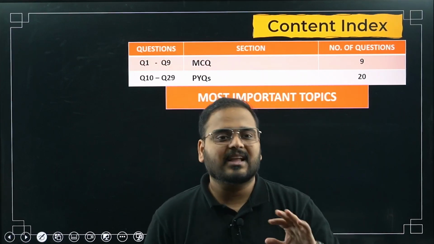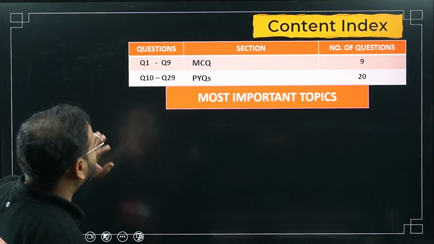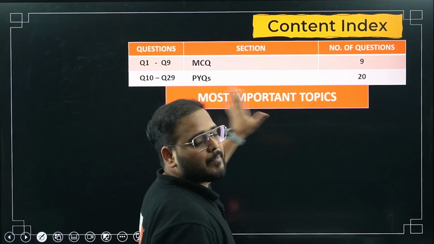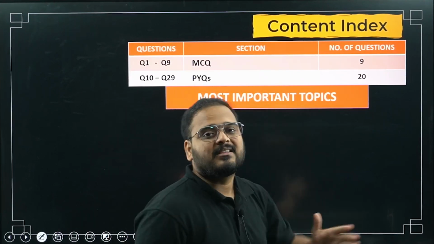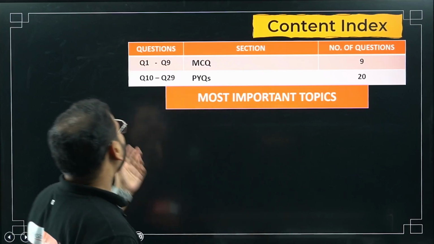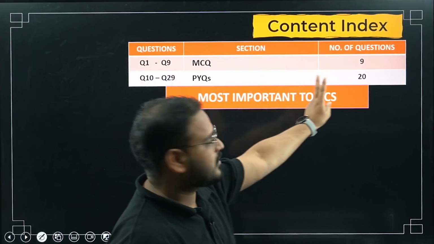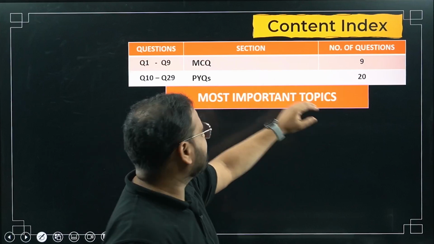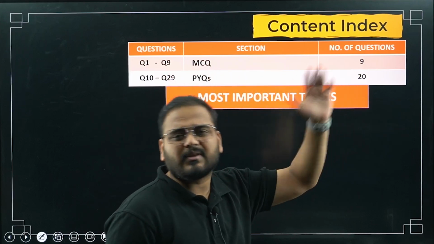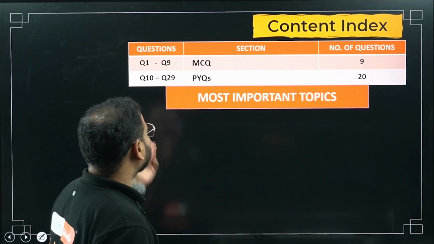Look at the content details, like how I planned the session today. At the end, we'll talk about very important topics. Means you have to do these things for sure, you can't miss out those topics. I'm going to talk about that at the end. And we have taken 9 questions on the MCQ side, and PYQs total of 20 questions. I'll explain again. These 9 questions are only MCQs. Some of them will be PYQs also. So total only PYQs are there.